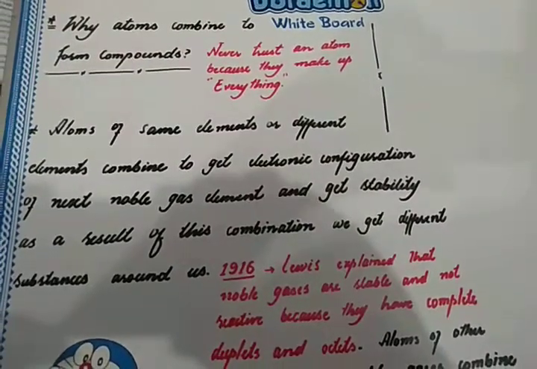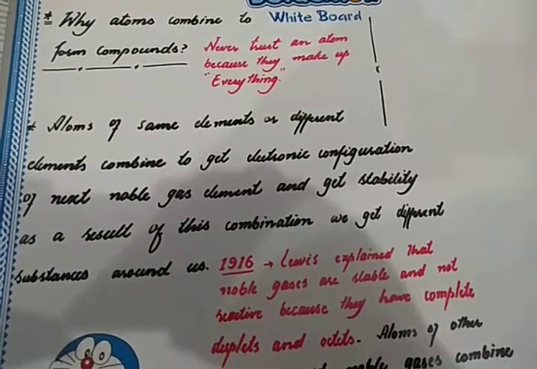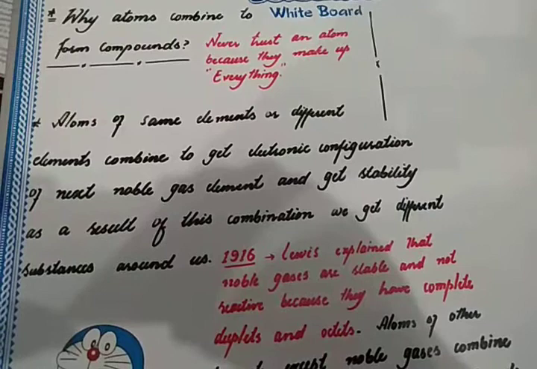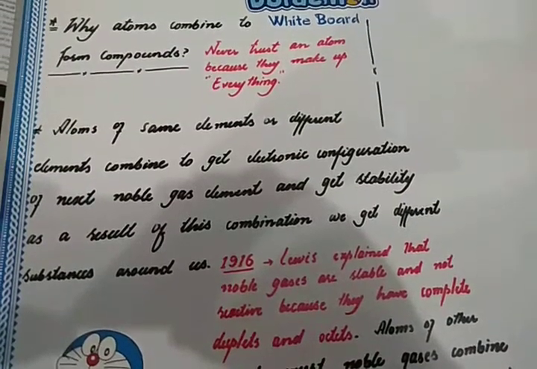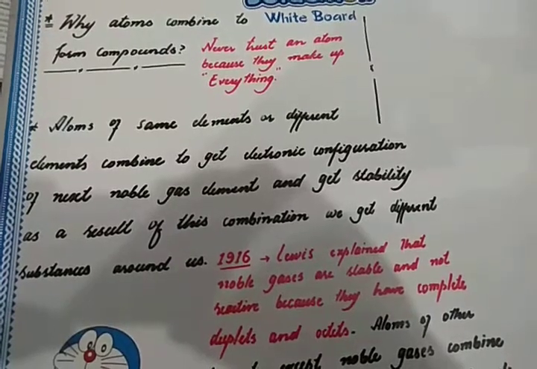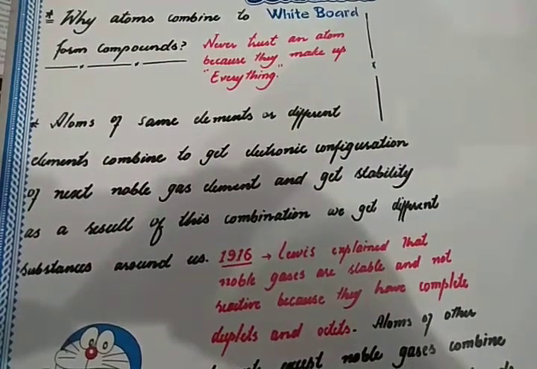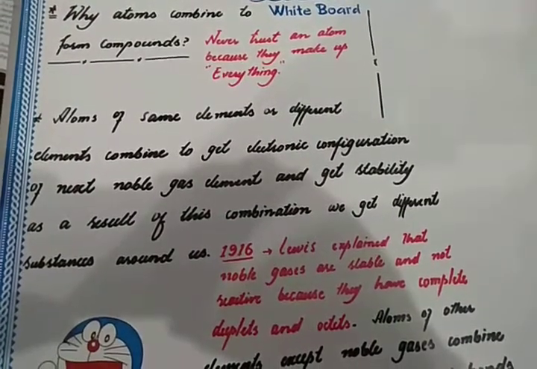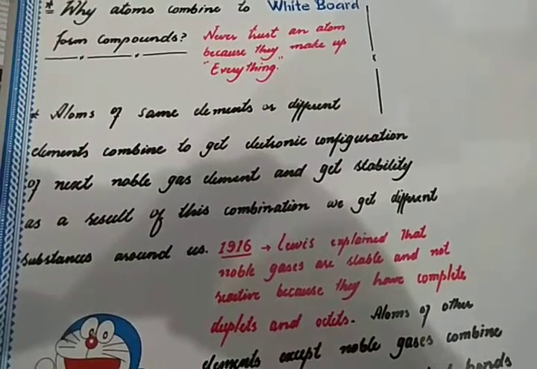Either biotic or abiotic, these are made up of matter, and matter is made up of atoms. Some atoms like helium, neon, krypton, xenon and radon are noble gases, as we have discussed in our earlier videos.